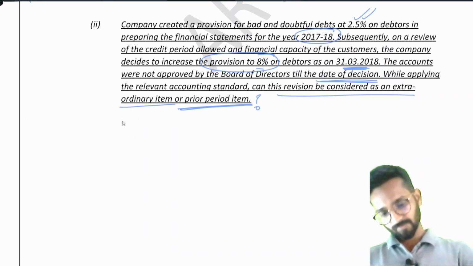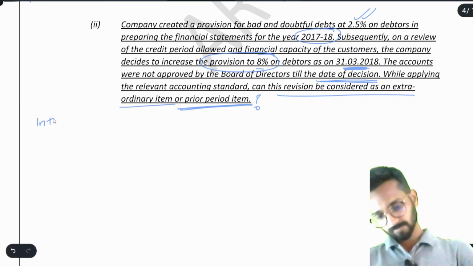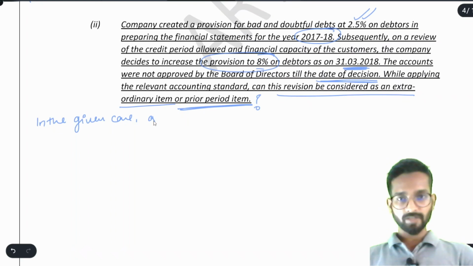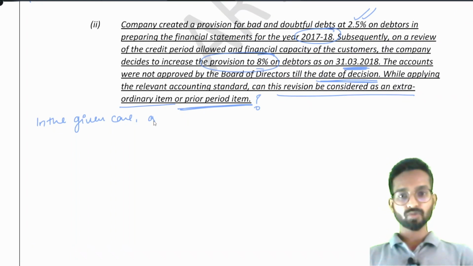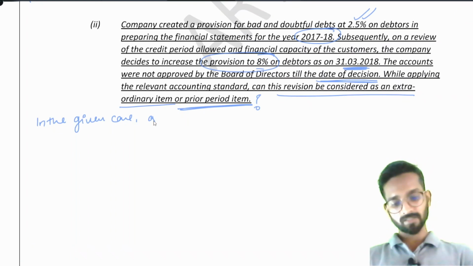Now see, in the given case, you can pause the video and read the question properly. Unless you read the question properly, you will not understand the answer.